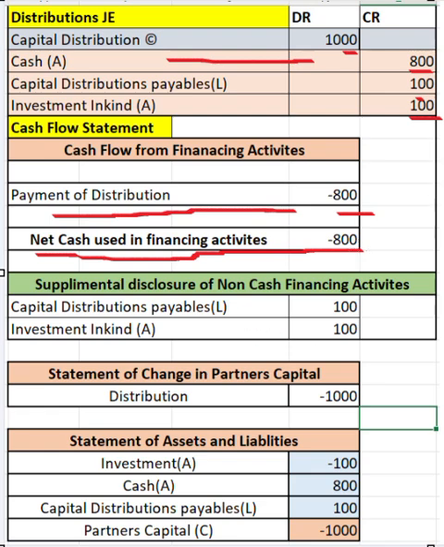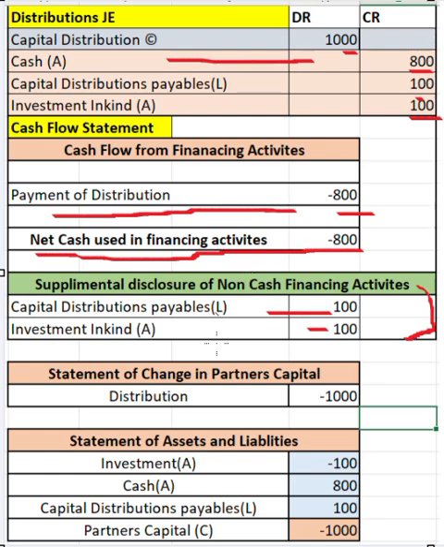In the supplemental disclosure, you will be able to find these two things: capital distribution payable of 100 and investment in kind of 100. Since we are not showing these two things in the cash flow statement, but it is mandatory for the investors to know about these things, we are showing them as a supplemental disclosure.